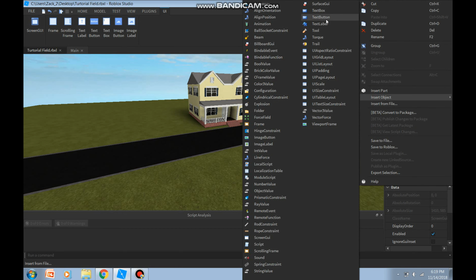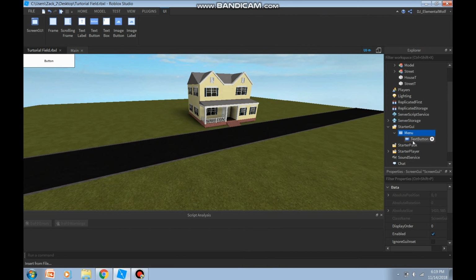Now we're gonna insert a text button inside the menu. Name the text button button. Remember, spelling does count. You have to spell it exactly as you do in the script. So for the button, type in the button open. If you don't know how I did this stuff, you can just go into the properties and change it. So in the properties section right here, we're going to go to,